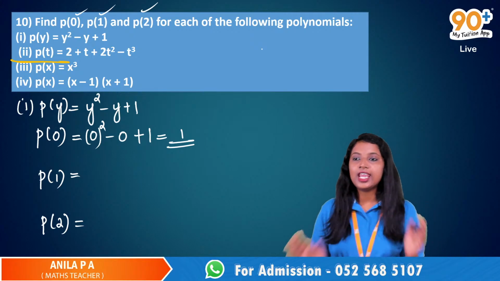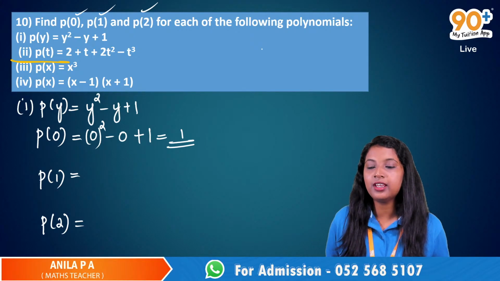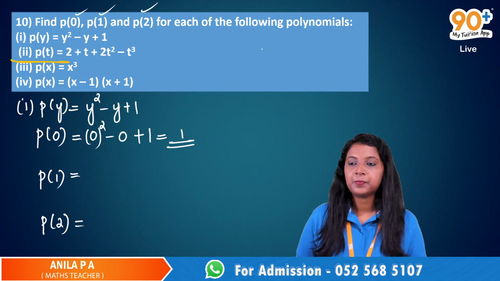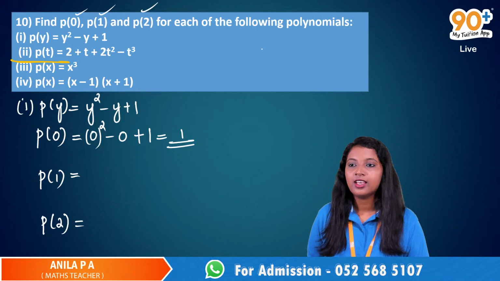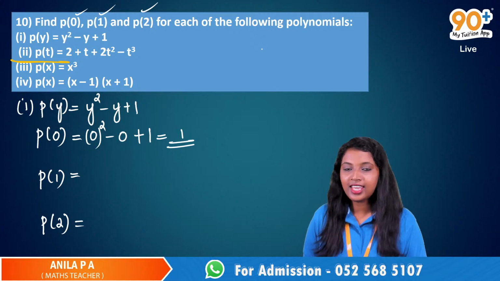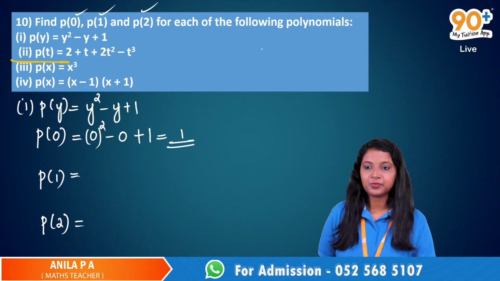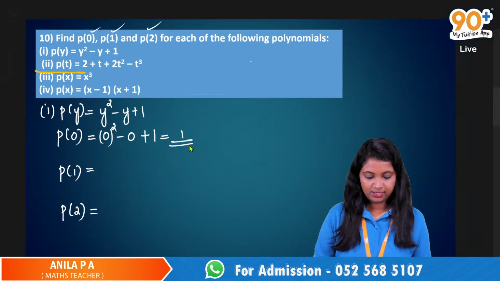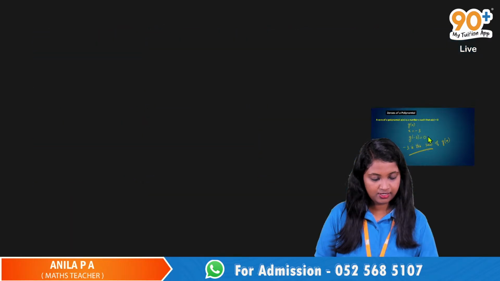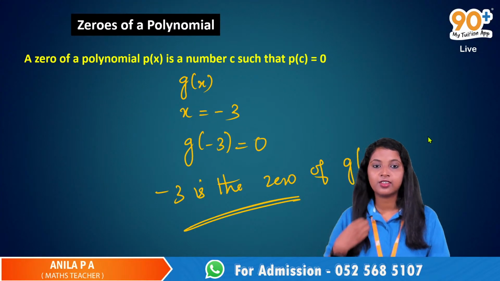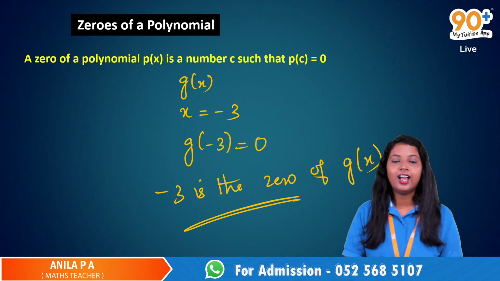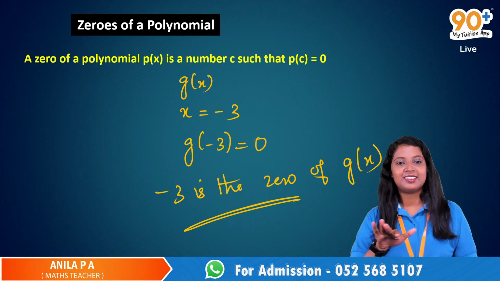Very good. Next one, P of 1. Yes, Mayram? What is the value of P of 1? Ma'am, I want to answer, but before that, I have a doubt. Yes, what is your doubt? Before you said g of x where -3 is the 0 of the polynomial. I didn't understand why. Okay, last class you were absent. Yeah, that is the problem.